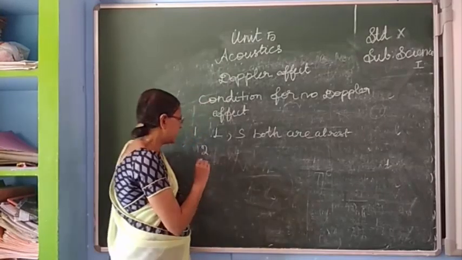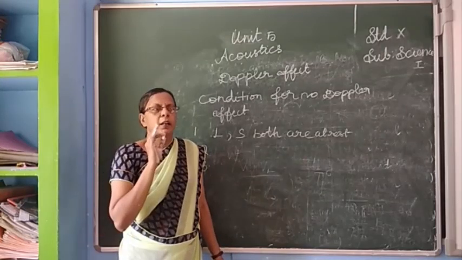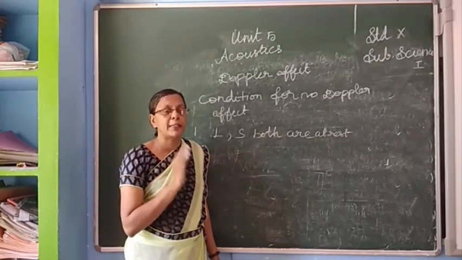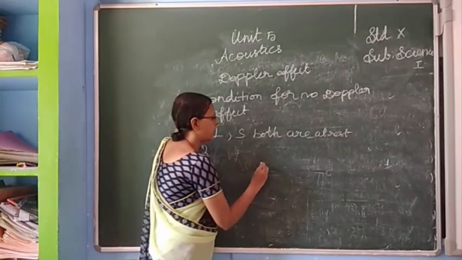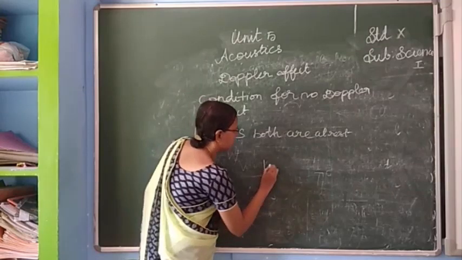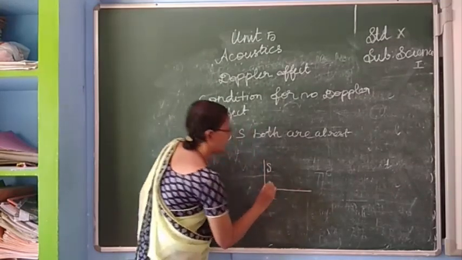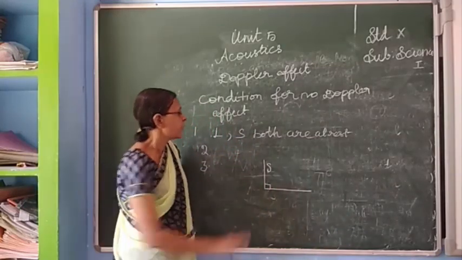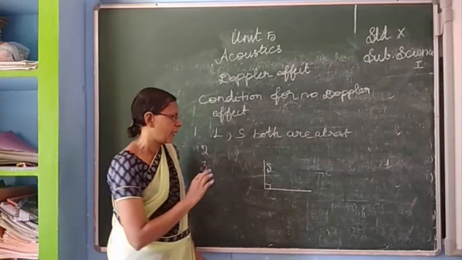In the third case, children, the source and listener both are moving at a perpendicular distance. Both are moving normally. If the source is moving in this position, then the listener is going in another position. Perpendicular distance. In this case we cannot see any Doppler effect.